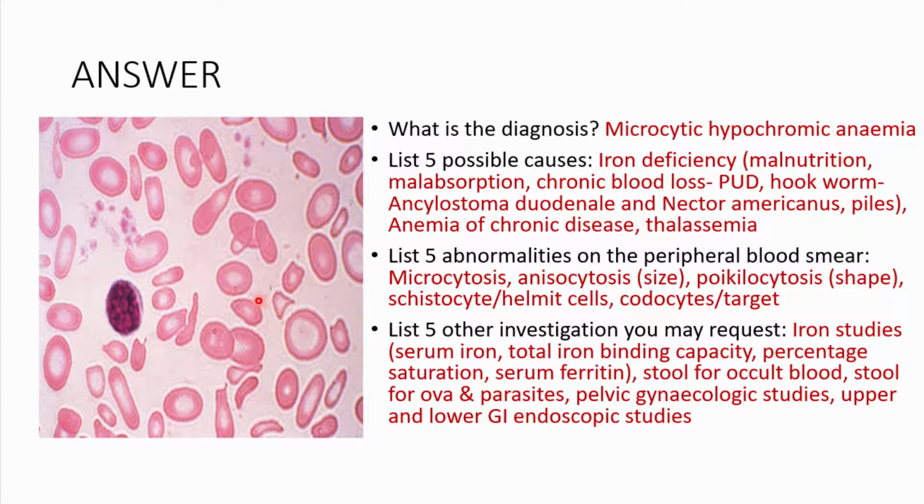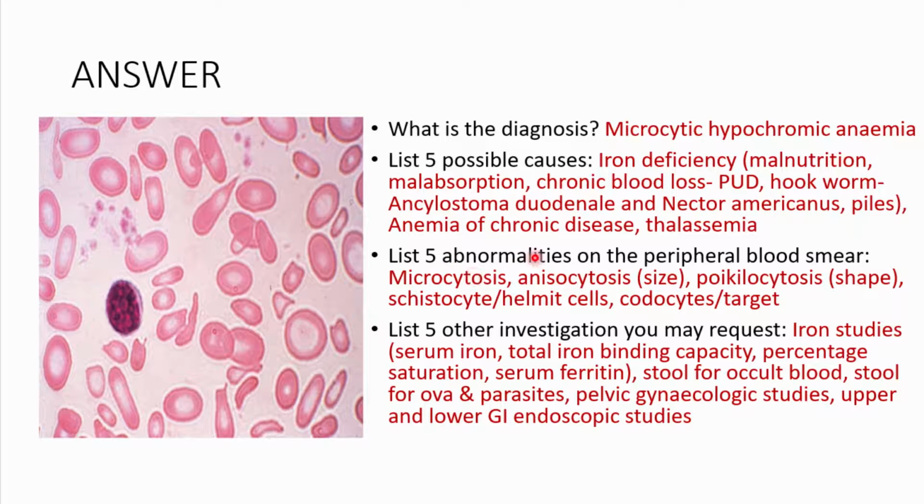List 5 possible causes. So iron deficiency is the most likely cause in this case. So it could be due to malnutrition, it could be due to malabsorption, it could be due to chronic blood loss. Conditions such as peptic ulcer disease. You could have hookworm infestations with 2 important hookworms, Ankylostoma duodenale as well as Necator americanus. You may also have hemorrhoids or piles. And then you may also have anemia of chronic disease or thalassemias, though thalassemia is not so common.